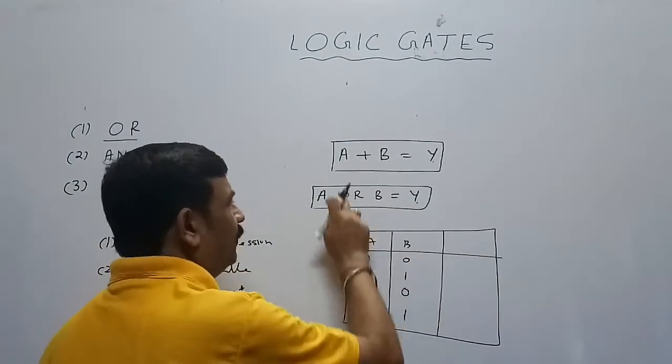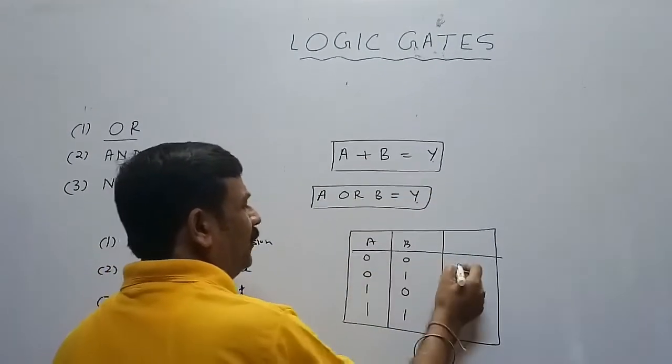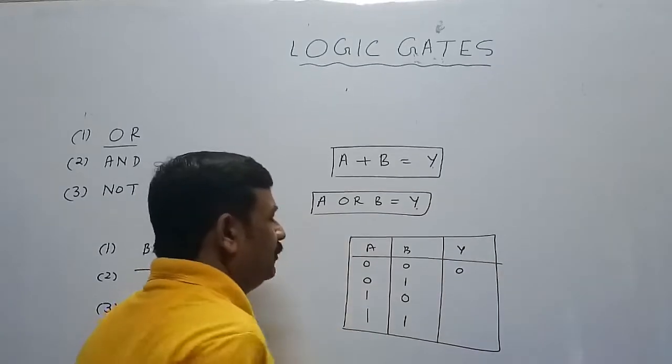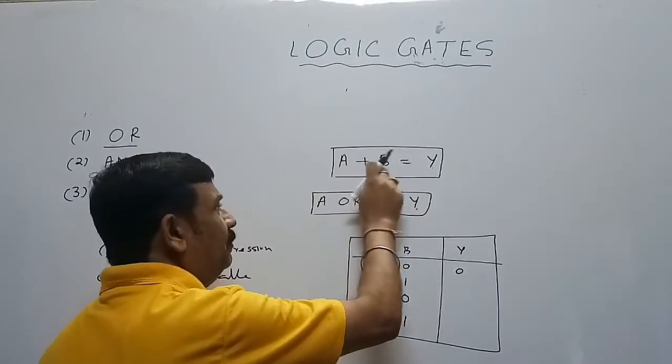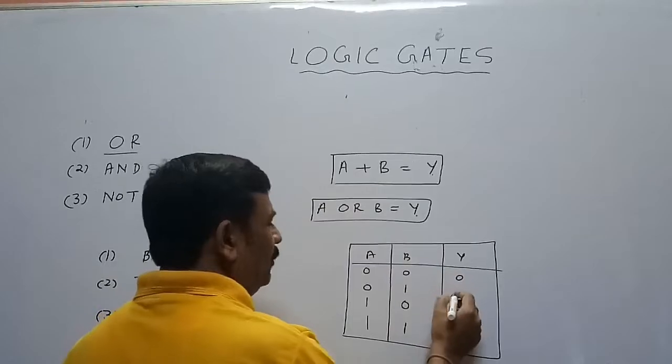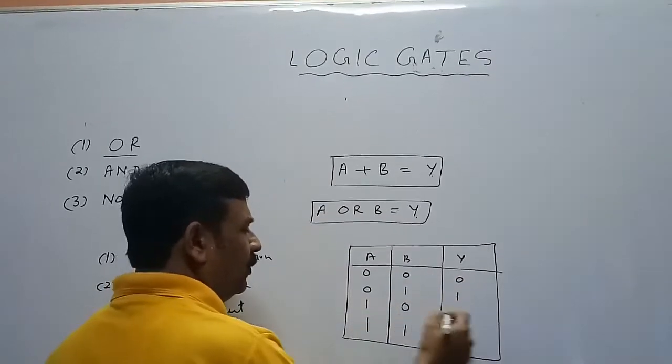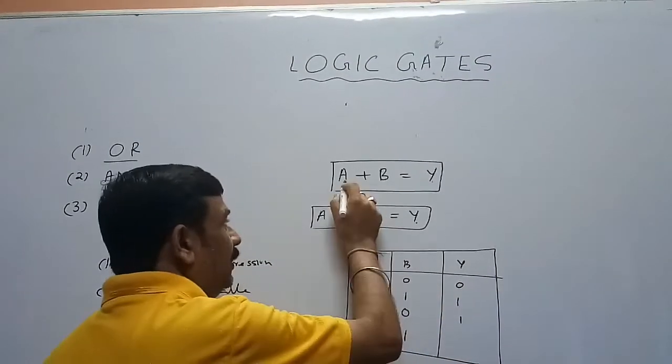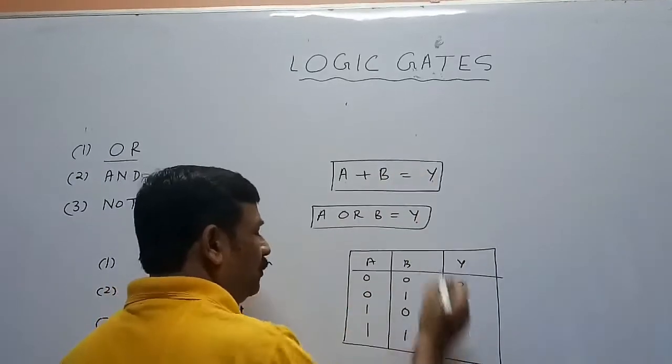When both will be off, off plus off will be off. The output will be off. When A is off, B is on, off plus on will be on. On plus off will be on. When A is on, B is on, then output will be on.